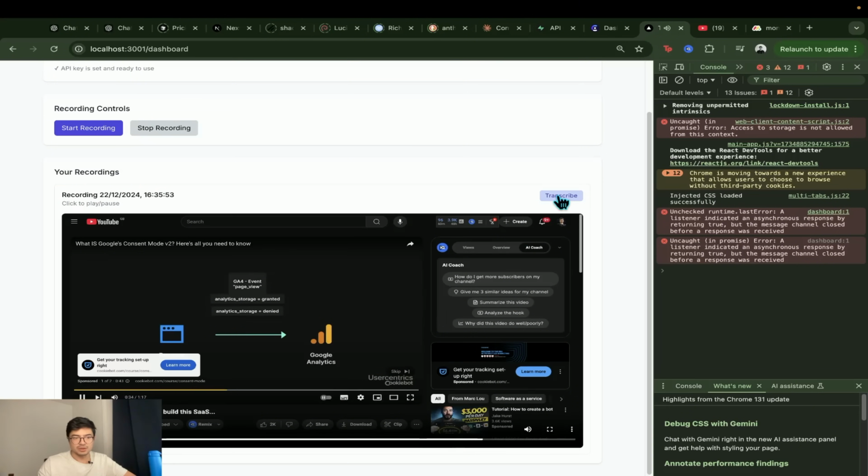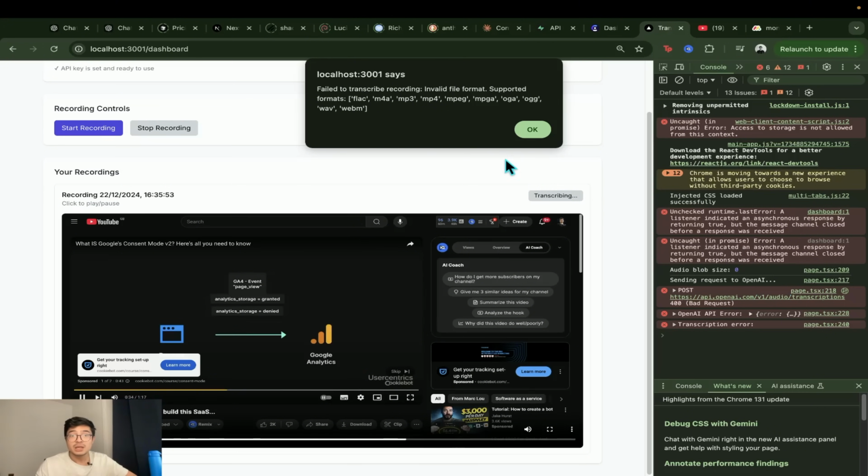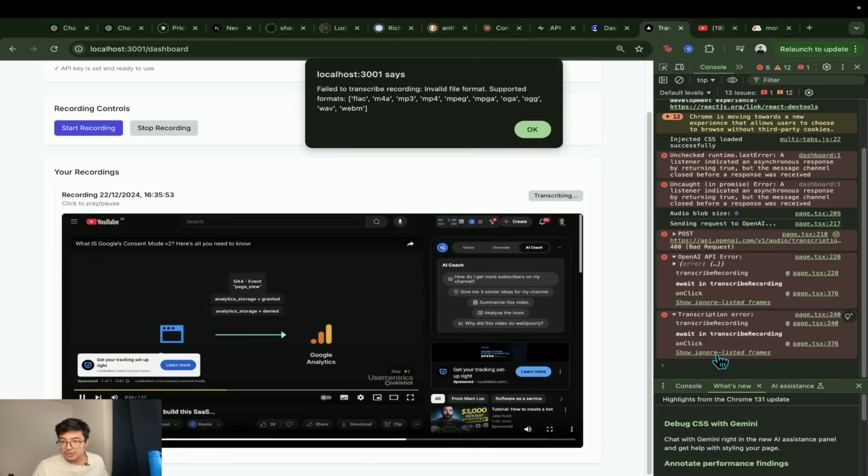Okay, so let's see how the transcribe function works. Right, now we're sending a request to OpenAI, you see. Invalid file format. Okay, that's fine. That's a good error to have. At least we know the error.